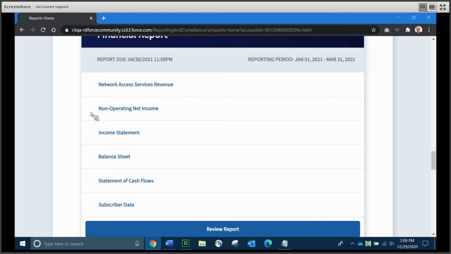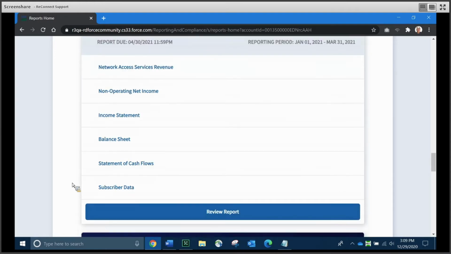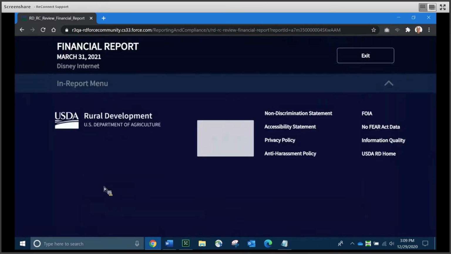The reason that's important is these first two schedules, network access service revenue and non-operating net income, feed the other schedules later in the report. If you do data entry here, save it, and then come back and change it, you're going to have to go back to these later schedules and resave those as well to ensure that you have the most current data populating the entire report. Now here's a handy feature I wanted to show you before we dive in.